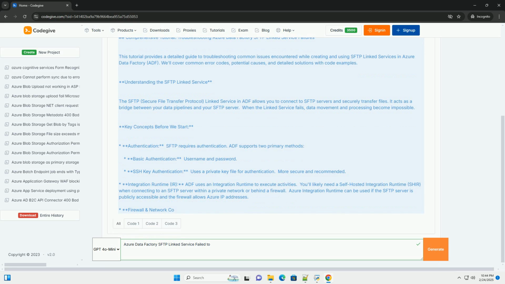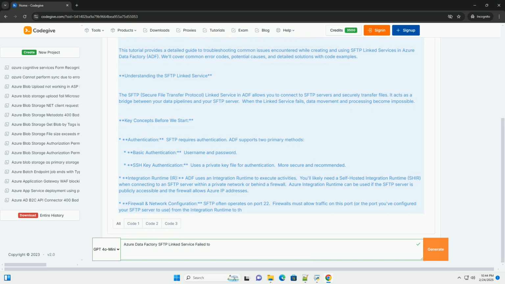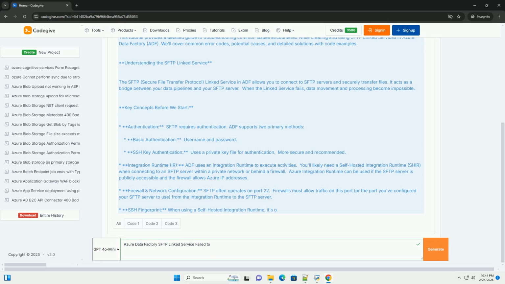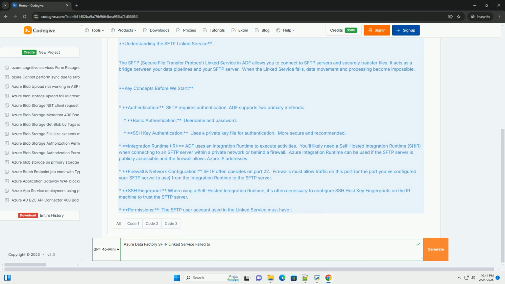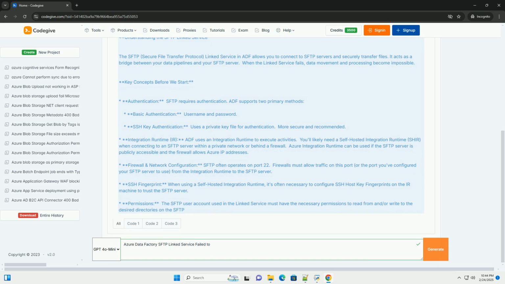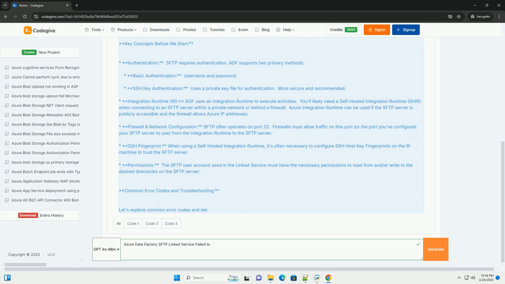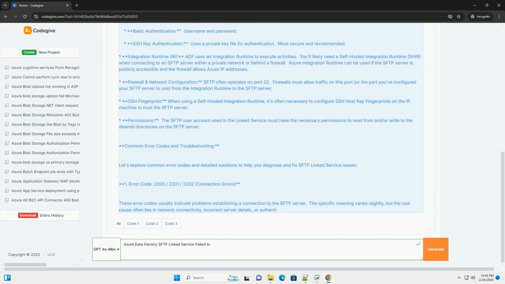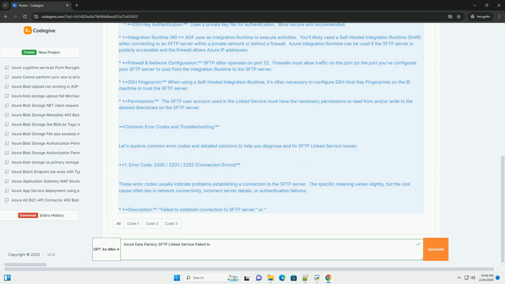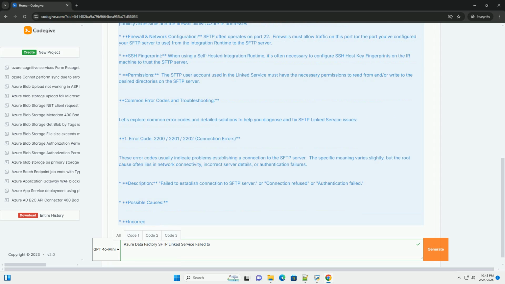Understanding the SFTP linked service. The SFTP, Secure File Transfer Protocol, linked service in ADF allows you to connect to SFTP servers and securely transfer files. It acts as a bridge between your data pipelines and your SFTP server. When the linked service fails, data movement and processing become impossible. Key concepts before we start.